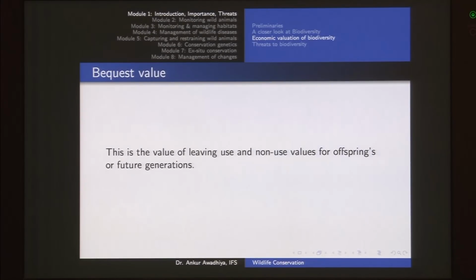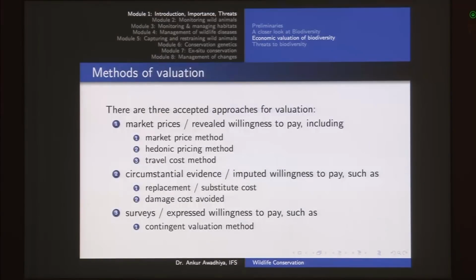Then we had the bequest value, the value that is there because I am leaving something for my sons and daughters and for my sons and daughters' sons and daughters. So for the offsprings and their offsprings is known as the bequest value.